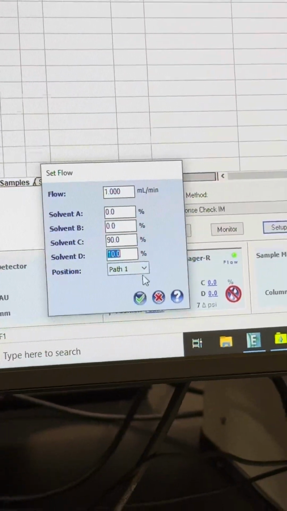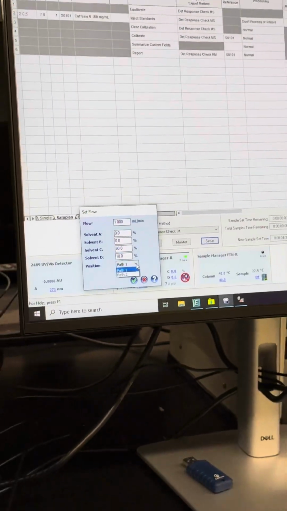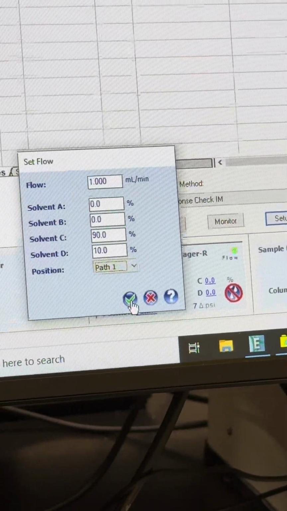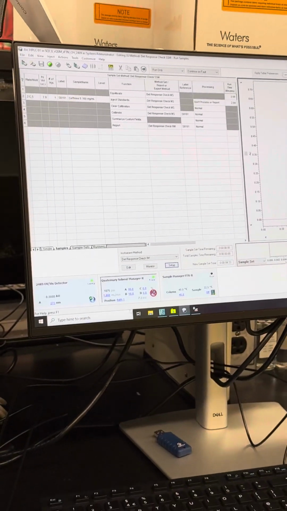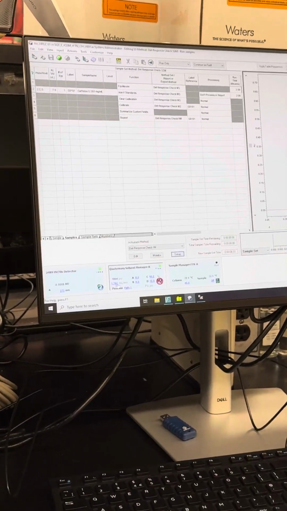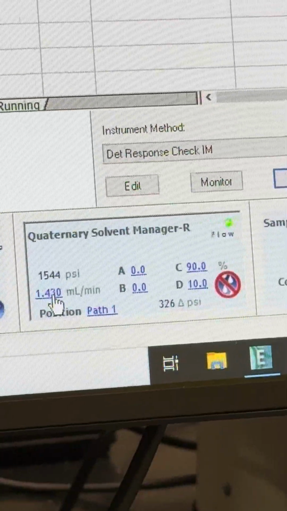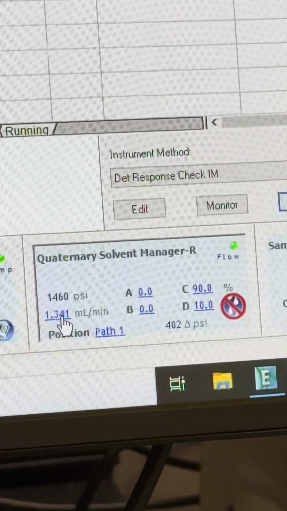And then we would hit next. There's a path 1 and path 2. With the Arc HPLC, you only go through path 1. So we'll hit check. If you notice, it'll start to go through our CD line at 1 milliliter per minute. And you can kind of change your things there.